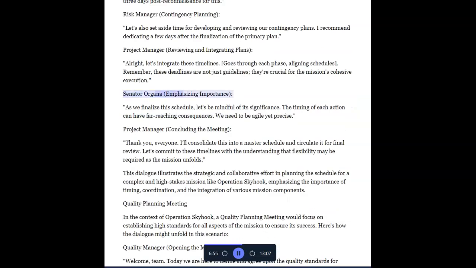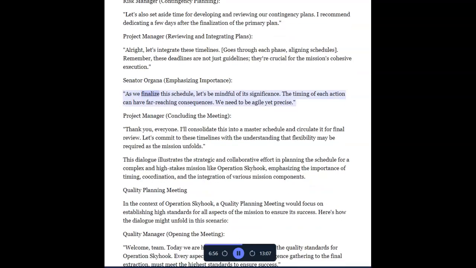Senator Organa, emphasizing importance. As we finalize the schedule, let's be mindful of its significance. The timing of each action can have far-reaching consequences. We need to be agile yet precise.